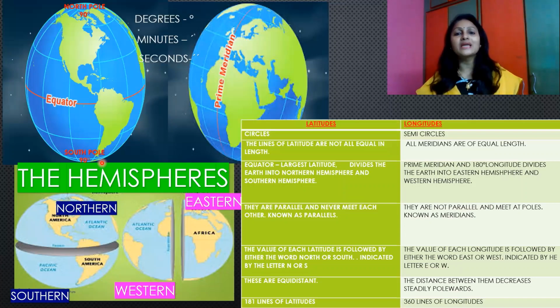The prime meridian and the 180-degree longitude divide the Earth into two vertical halves, that is the eastern hemisphere and western hemisphere.